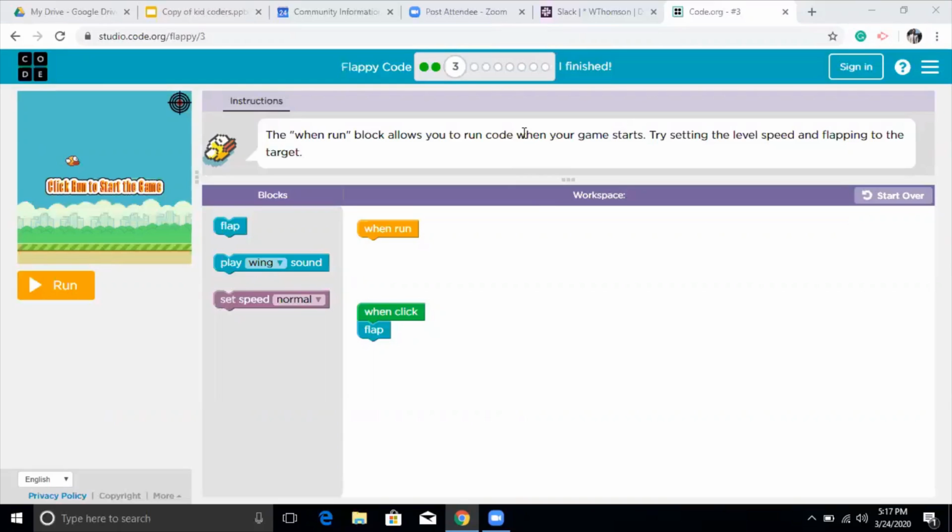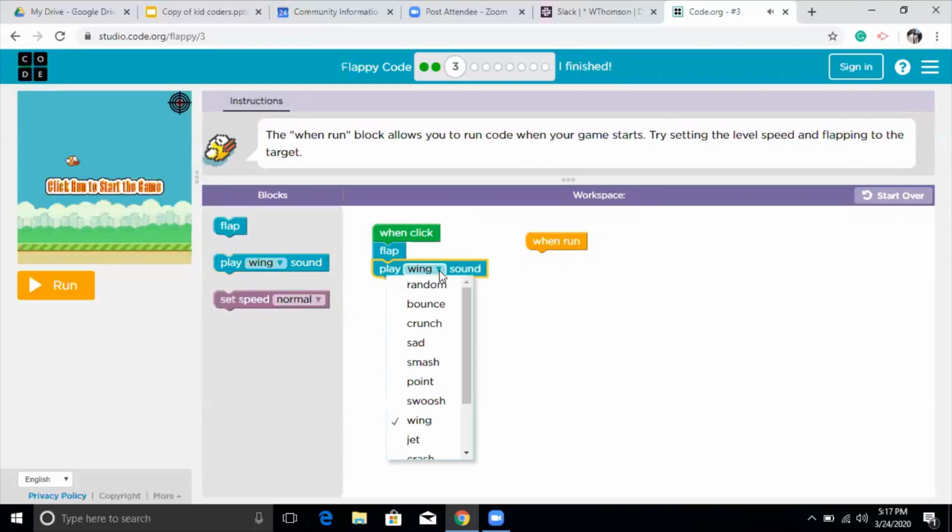Okay, so let's try puzzle number 3 here. Puzzle number 3 has new code, which says when run, and then we also have when click, flap. I'm going to choose this again, and it says flap and make different sounds.